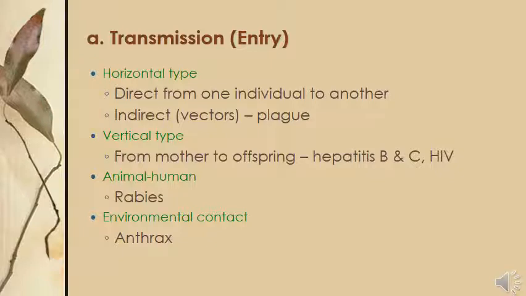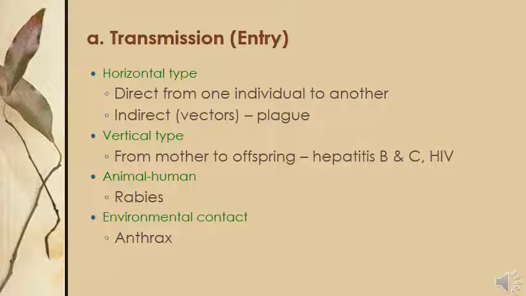It can transfer through contaminated hands. It can transfer through aerosols as well. So this is direct transmission of a disease from one individual to another through any way.